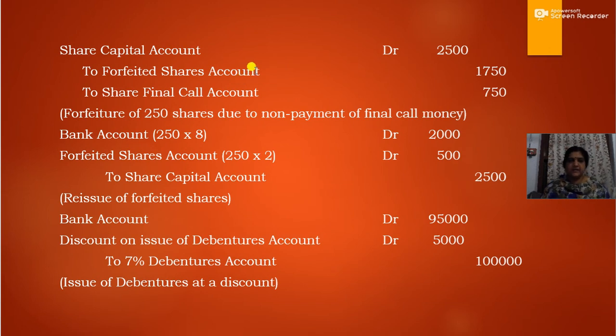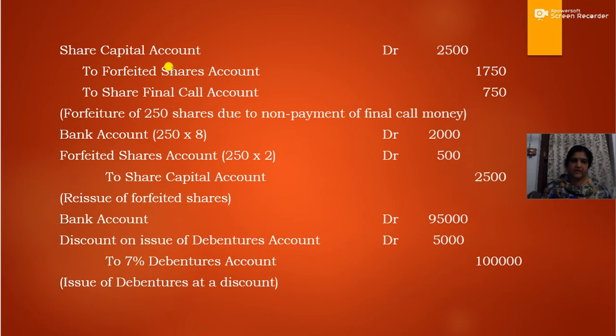The amount so far received on 250 shares is at the rate of rupees 7. That is, the shareholder holding 250 shares already paid the application and allotment money of rupees 7.